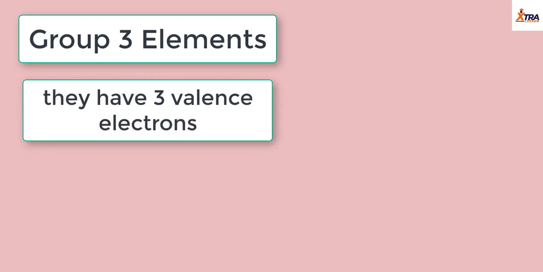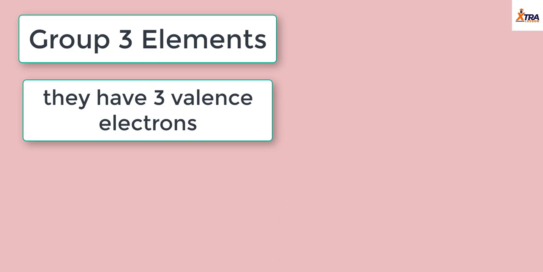Welcome, guys. In this lecture, we shall discuss group 3 elements. Group 3 elements are so called because they have 3 valence electrons. So, of course, you know the number of valence electrons an atom has determines the group to which it belongs, with an exception of helium, right?